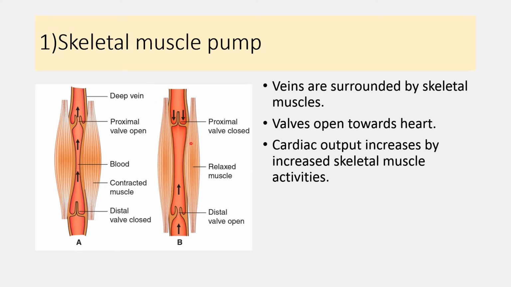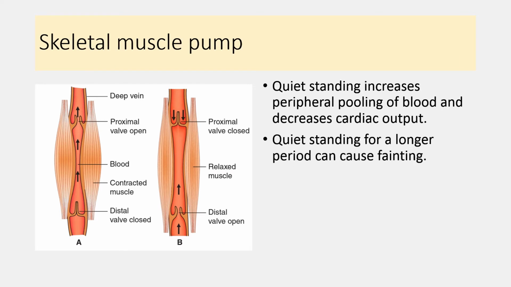And whenever muscle is relaxed, then all the valves are closed and it prevents backflow of the blood towards the relaxed part. So contraction of the muscle forces the blood towards the heart. In this manner it acts as a pump, and this activity is known as skeletal muscle pumping activity.